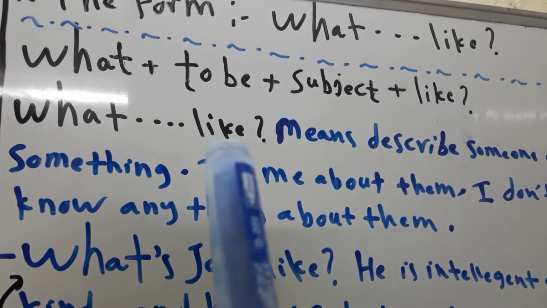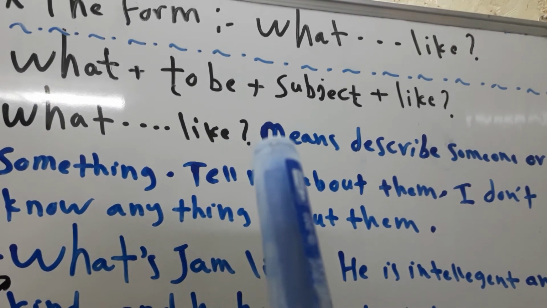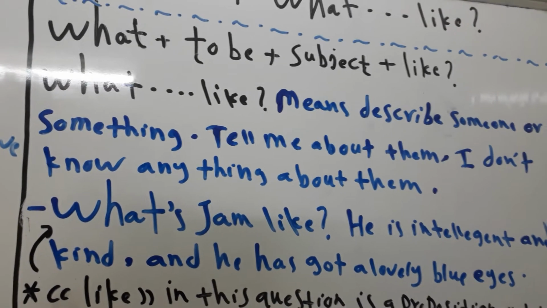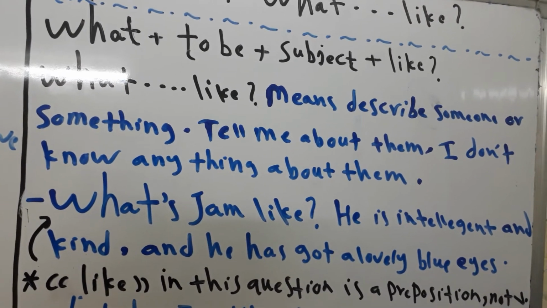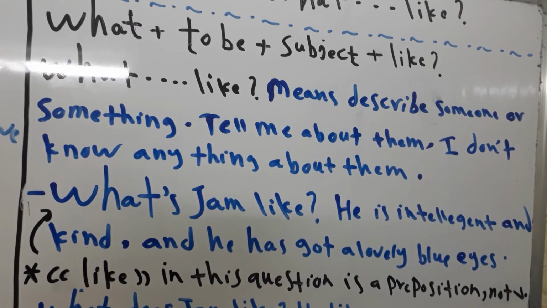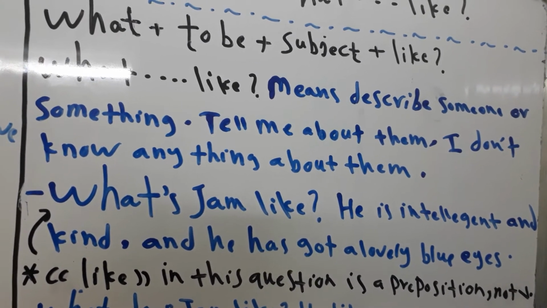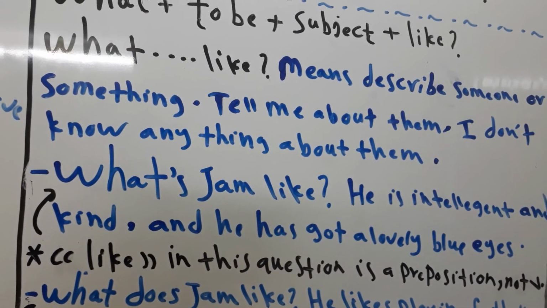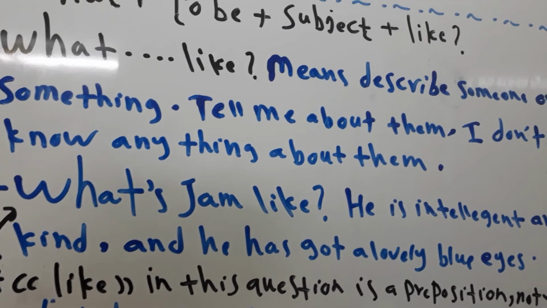What and like at the end means describe someone or something. It means tell me about them. I don't know anything about them.